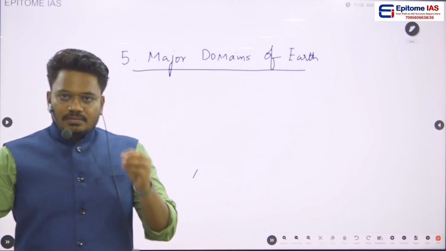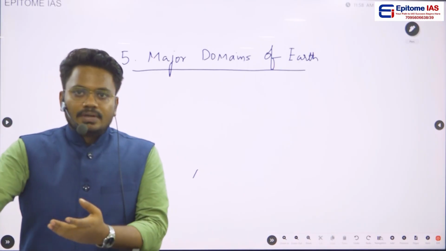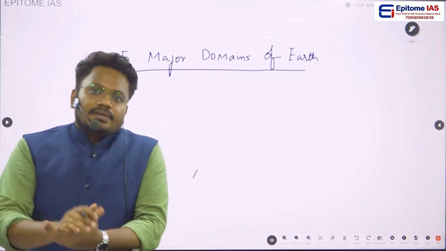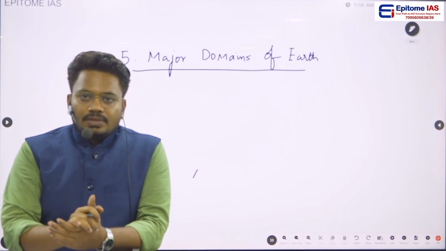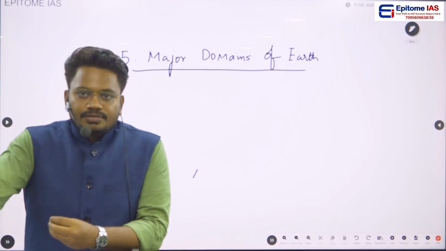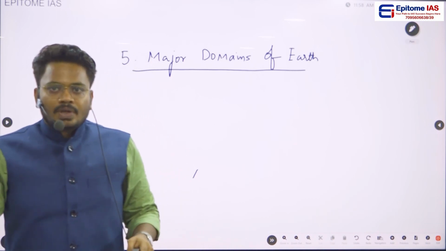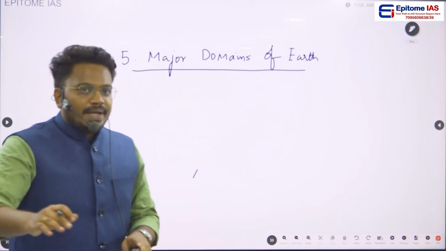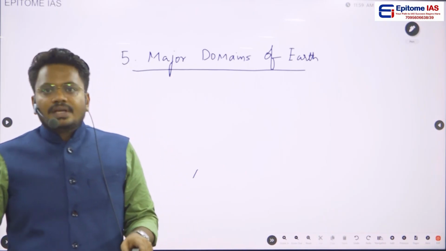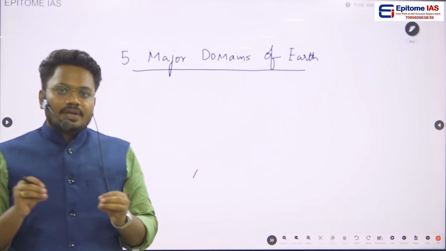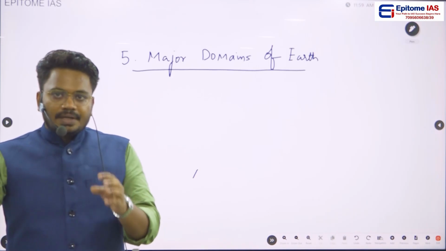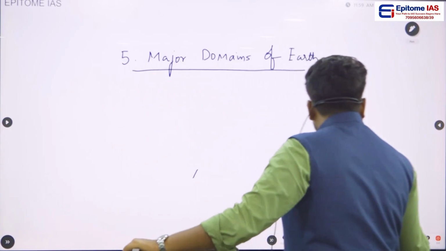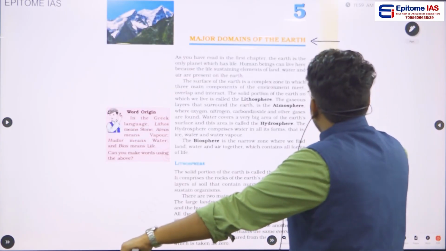As we know that we are not generally following the traditional way of reading NCERT. So we are following a new way, that is we will be analyzing the keywords, and through that keywords we will be trying to learn the concepts which were given in that particular chapter. Okay, so if you see this particular chapter deals with the domains that Earth is having, and we'll be seeing what are those domains and how those domains are very impactful on every living creature that is present on the Earth. Okay, so without any further delay, if you see this chapter, the domains of the Earth,